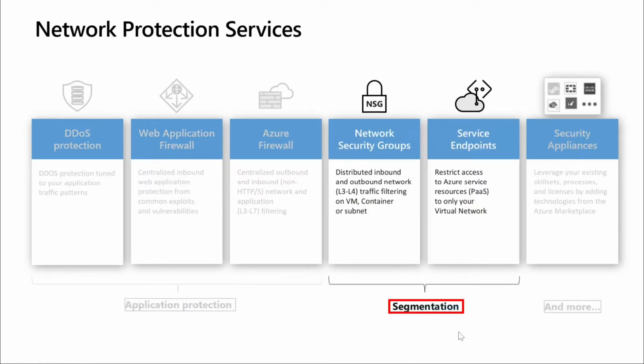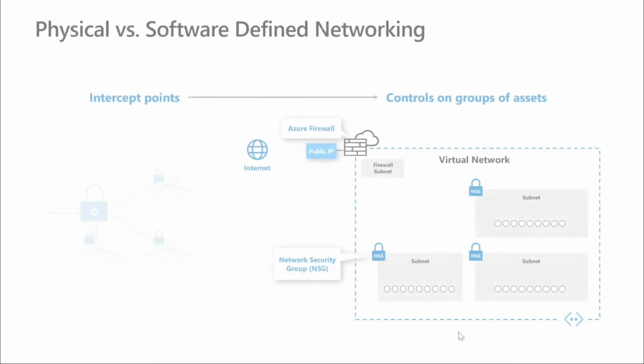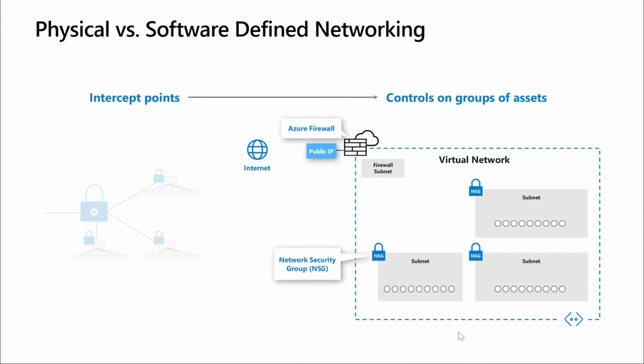So what is segmentation really within Microsoft's framework, within the Azure data center? We're going away from traditional constructs like VLANs and things like that, and we're moving toward software-defined networking. And within software-defined networking, within the Azure world, we have this concept known as virtual networks. Think of a virtual network as a network that can consist of multiple subnets. And on every subnet, really, you can add a firewall.